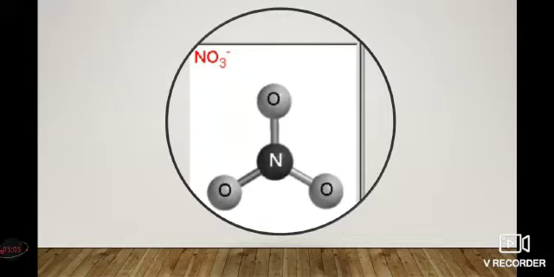Nitrate, its chemical structure is NO3. It has one nitrogen atom and three oxygen atoms. That is, three oxygens are combined with one nitrogen to form nitrate, NO3. And nitrogen is also present in organic matter such as proteins, enzymes and nucleic acids, etc.